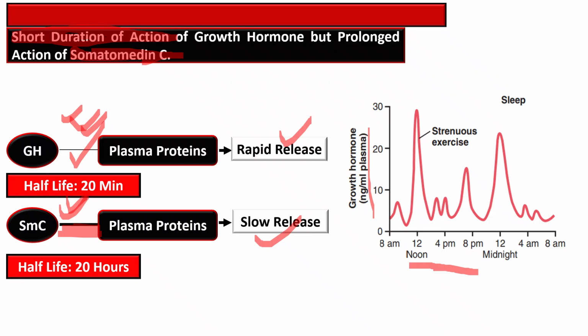This graph illustrates the diurnal secretion pattern of growth hormone in plasma, measured in nanograms per ml of plasma over a 24-hour period from 8 a.m. to 8 a.m. the next day.